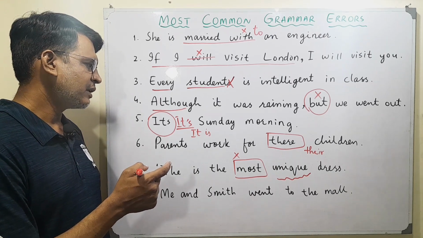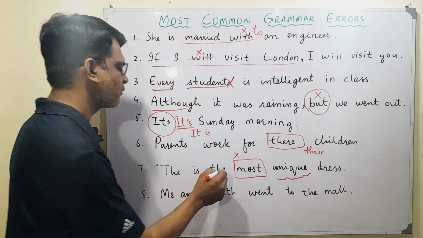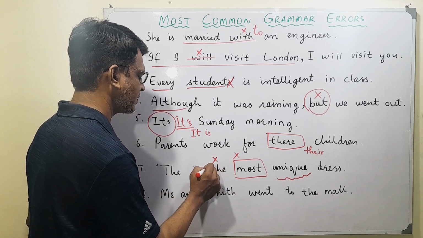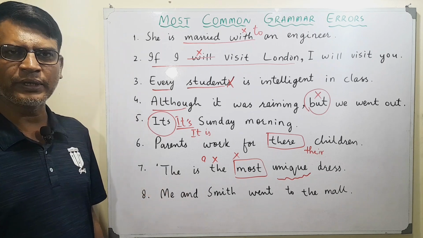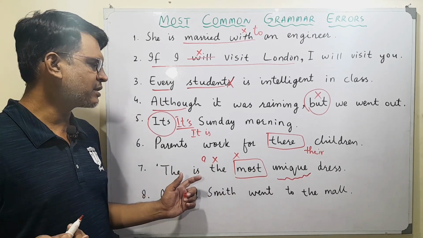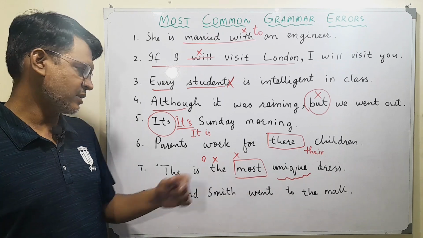So it would be better if we say this is a unique dress. Okay, so this is a unique dress, not this is the most unique dress.